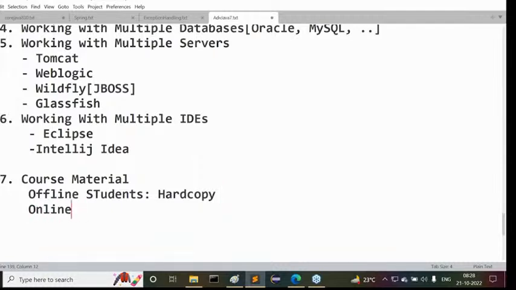For online students, soft copy will be provided. Soft copy material will be provided. So no Xerox is needed, and no separate cost for the soft copy material. For which students? Online students. For offline students, everybody must take this hard copy material, chargeable, but it is a very low cost. Only the Xerox cost I'm going to take. Our people are going to take it. You can reach out to our office to get more details about these charges.